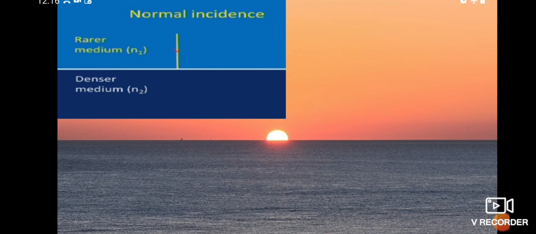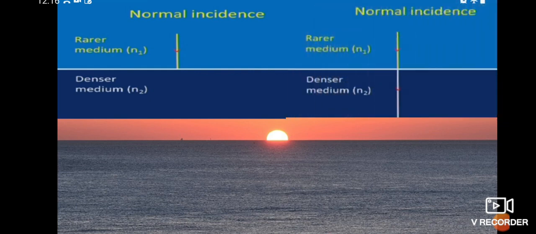When you keep the pencil straight, the ray entering the denser medium does not deviate, because here we are not creating any angles.